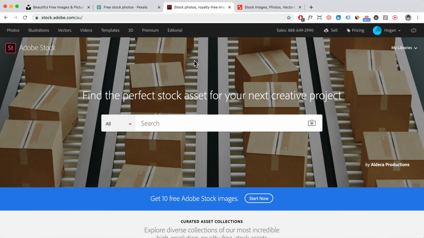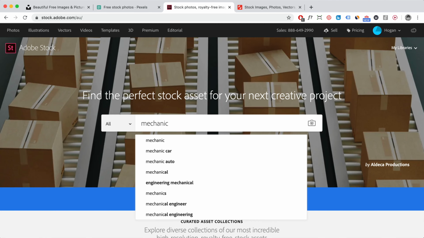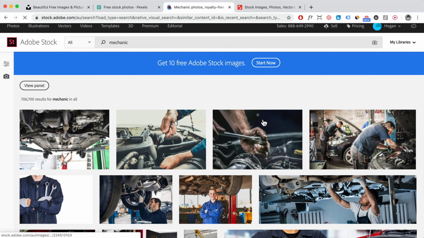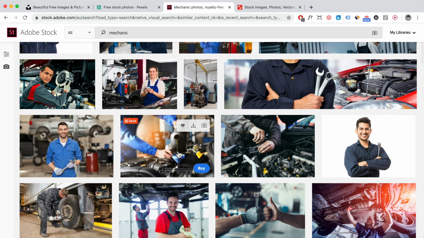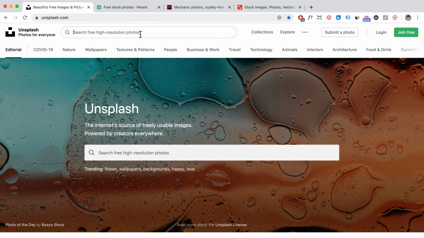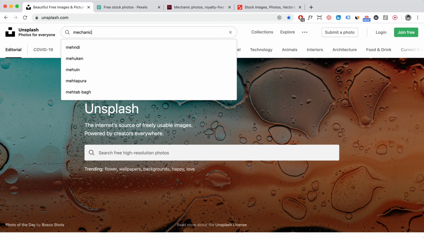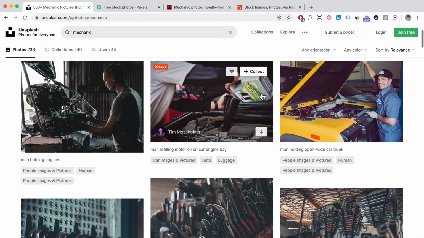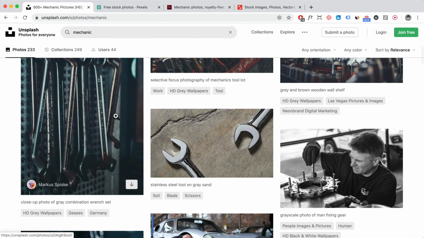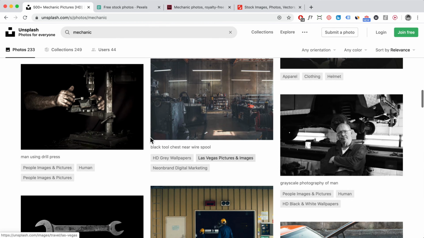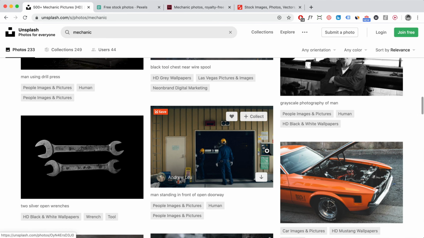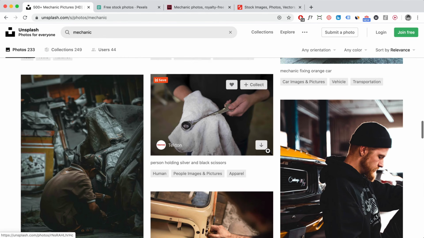So if you can't find more specific images, for example, if you're building a local website like a mechanic, then you'll find some better images and more selection over here that you can use for a hero image, for example, this one on the right here, or maybe something like this, which is good. But if you're doing a mechanic and you're searching over here, you might not find the right one, right? Because the style of the image is not suitable for maybe a local mechanic website, right? So you might be able to use these images for maybe social media, but for your website, yeah, probably not, right?